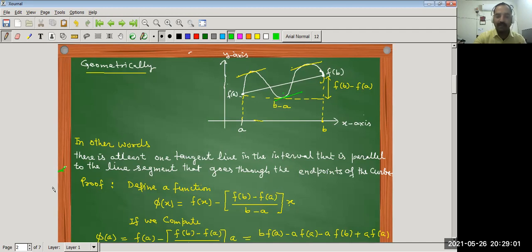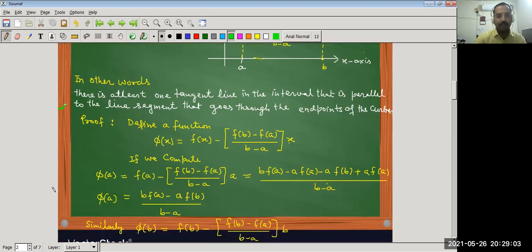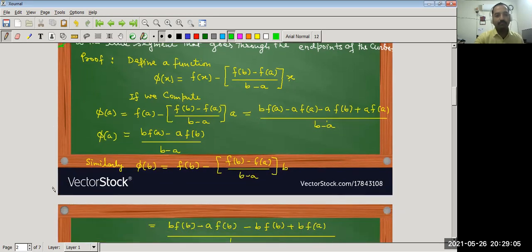So we have to find at least one point. So let us prove the Lagrange mean value theorem. Now define a function phi of x that is equal to f of x minus (f(b) minus f(a)) upon (b minus a) into x. So this is important. First we have to construct a function phi of x.